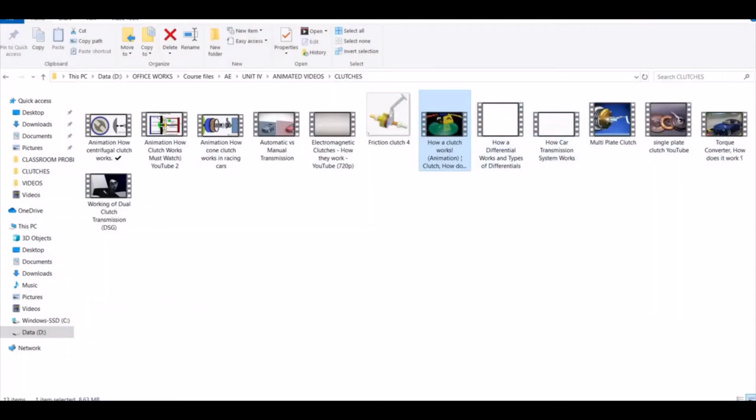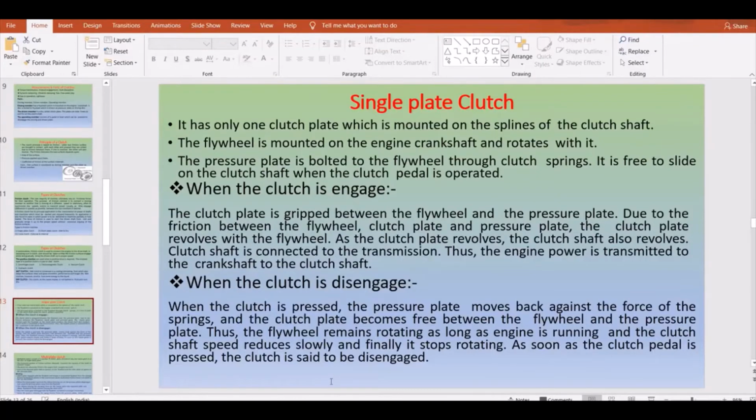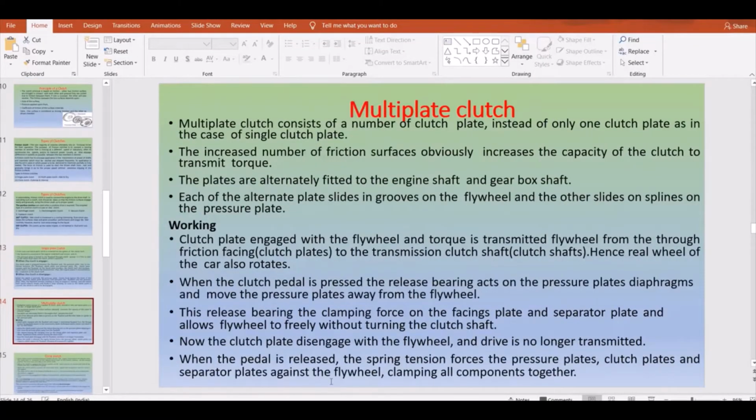So this is about the first figure related to the single plate clutch. I hope I'm clear with the working of your single plate clutch. And next, coming to the multi plate clutch, which is similar in working to your single plate clutch. The only difference is that you have more plates mounted in line with your single plate clutch. The increased number of friction surfaces increases the capacity of the clutch to transmit smooth torque, and these plates are usually fitted to the engine shaft and gearbox.